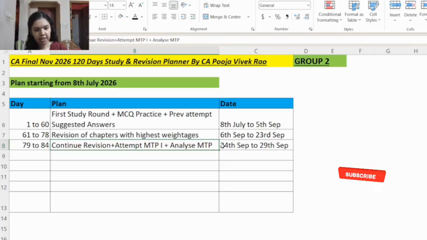And one more important thing is, after writing the mock test paper, you must analyze the mock test paper also. Just writing it won't be sufficient. After conducting the mock test paper, the ICAI will host the answers of the mock test paper online. So you have to compare your answer with the ICAI answer and see what errors you have made.